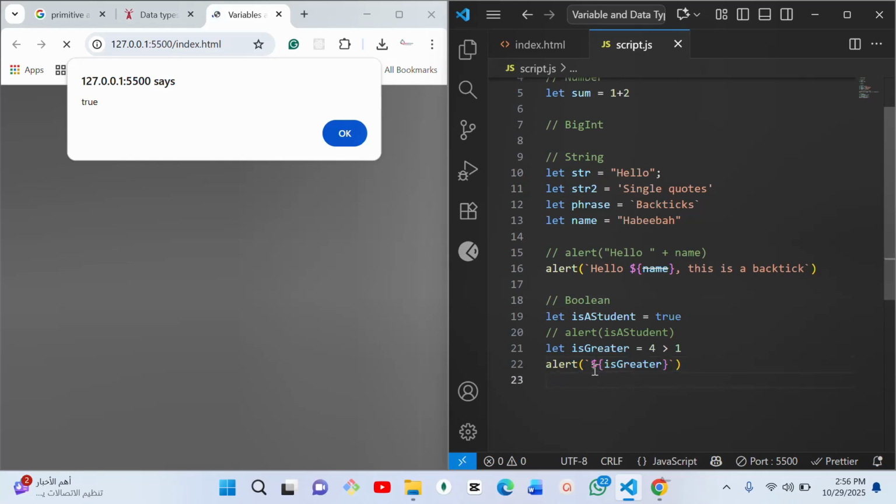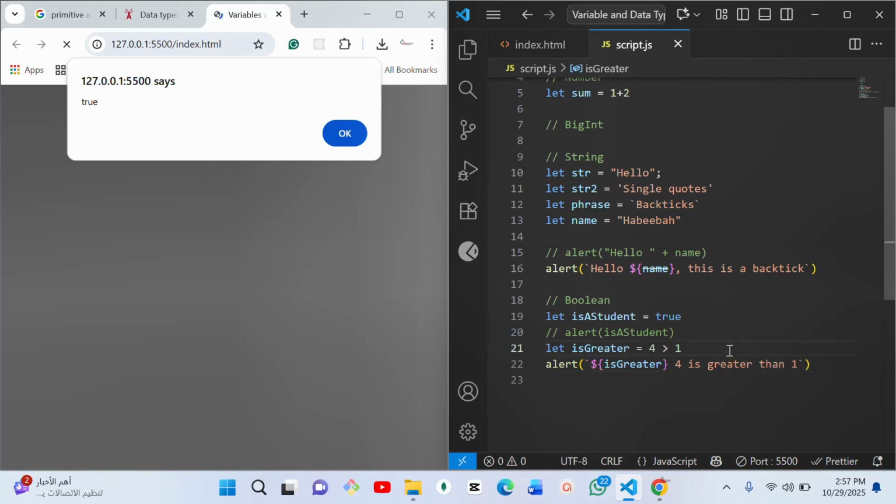You will first write a dollar sign, then the curly brace, and put your something inside it. You can just say true for isGreater than 1.